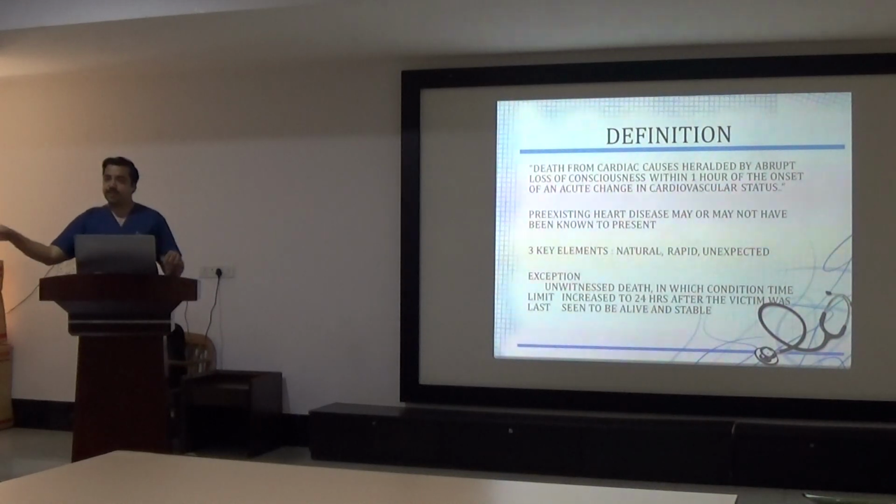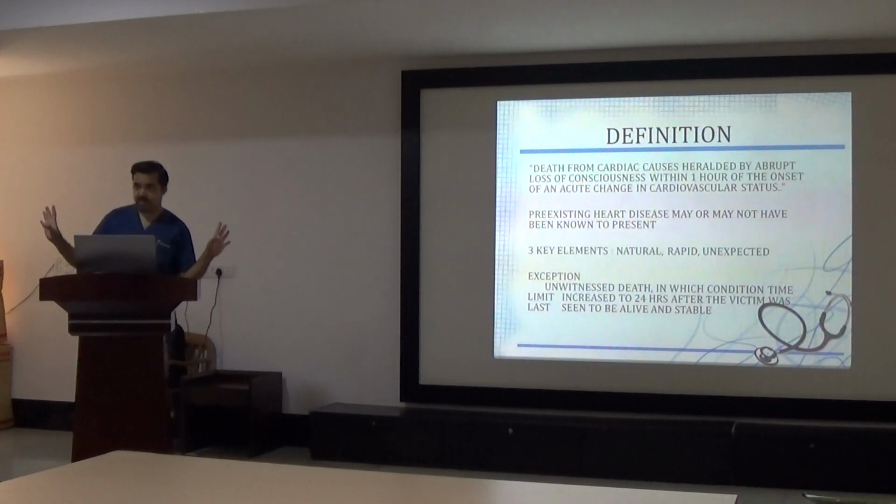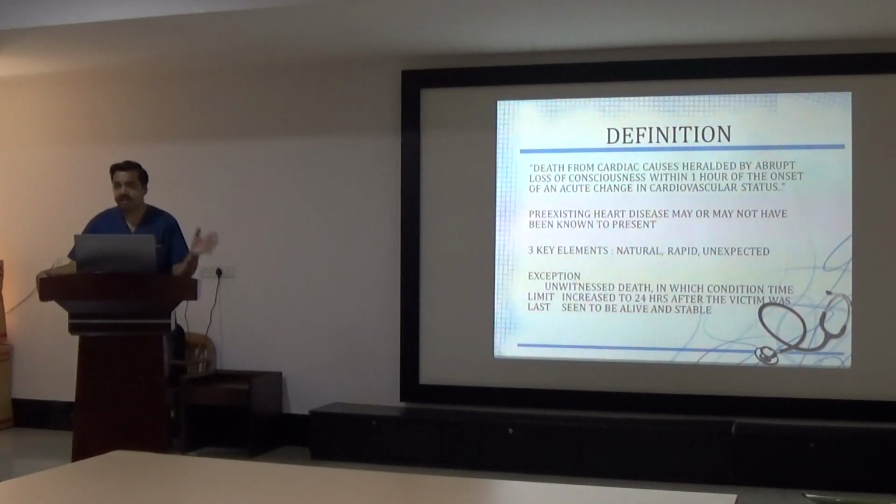So death is expected in everyone, all human beings. But you don't know that a DCM person will die tomorrow. You don't know when the onset of arrhythmia is going to be, tomorrow or the day after tomorrow. So that is also unexpected. DCM is also a common cause of sudden cardiac arrest. Even the book says this. After heart attack, heart failure is the second common cause of sudden cardiac arrest.